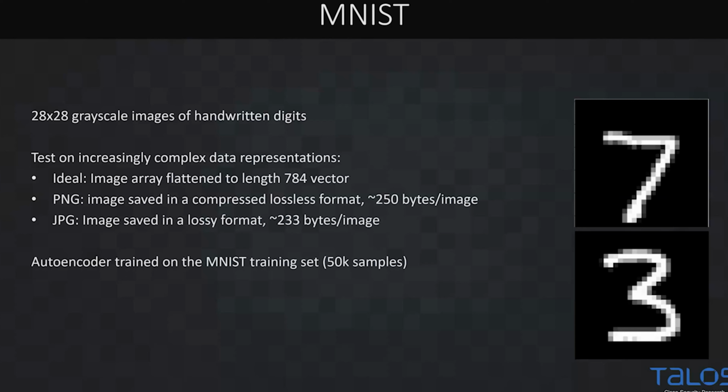We can also take these images and save them as PNG images, which is a compressed but lossless format. When you do this, you now have a variable length byte sequence, which is around 250 bytes per image. And then we can also do this with JPEG images, where we save it in a lossy format, and it's slightly smaller. We're down to about 233 bytes per image. So our training here is going to be taking the MNIST training set and doing the self-supervised reconstruction on it. And we're going to look at the accuracy of how this goes.